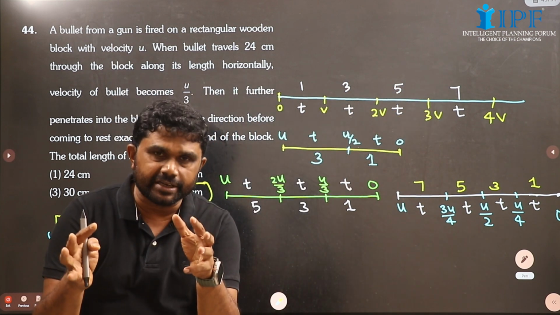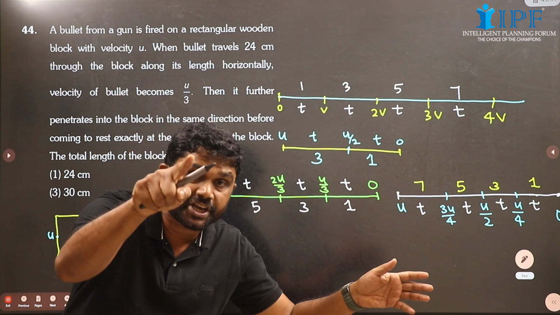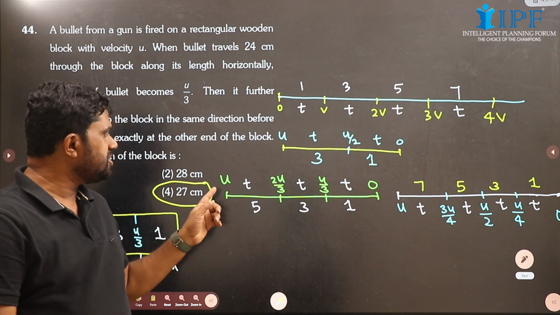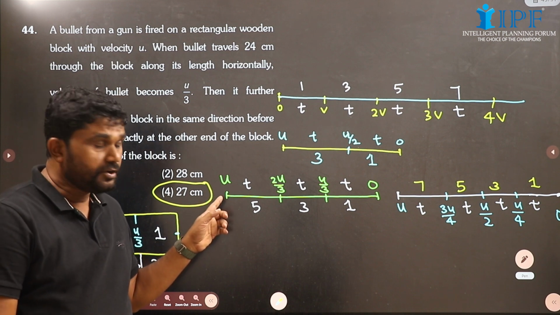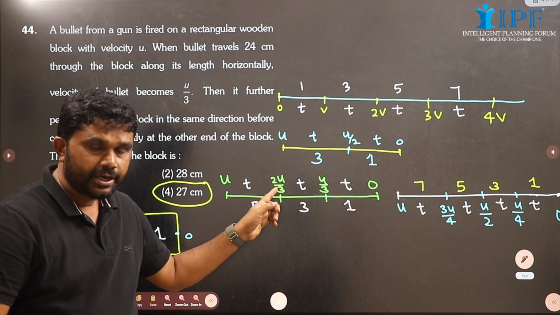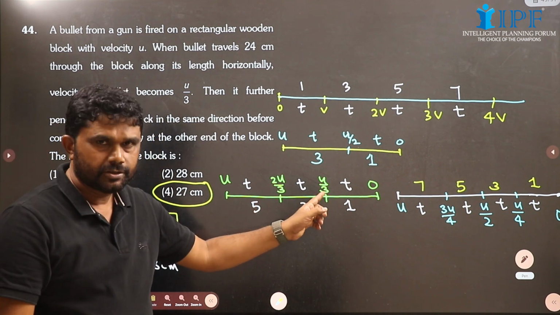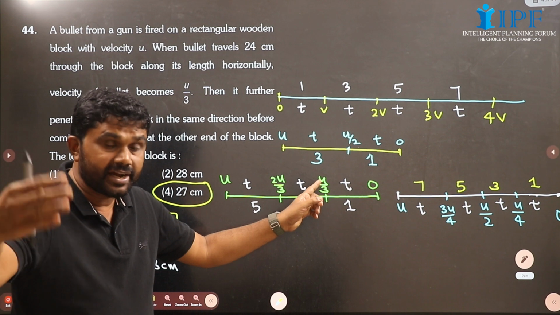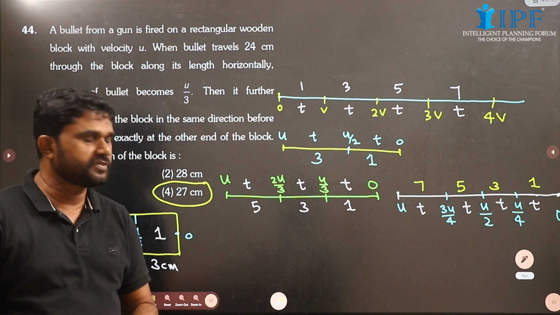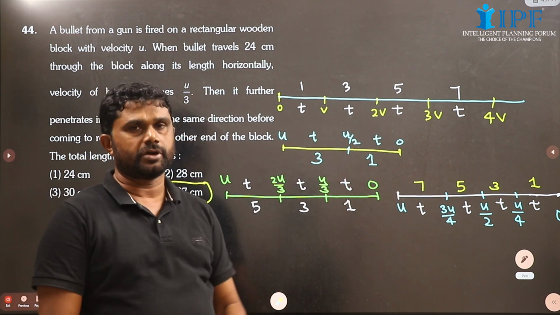See, the same idea can be applied in the reverse order when a body comes to rest with uniform retardation. Initial velocity is u. During the first interval, it loses 1/3 of its initial velocity. During the next equal interval, it loses another 1/3. And in the next interval, it loses the last 1/3. So there are 3 intervals and the ratio of displacements will be 5:3:1, just in the reverse order.